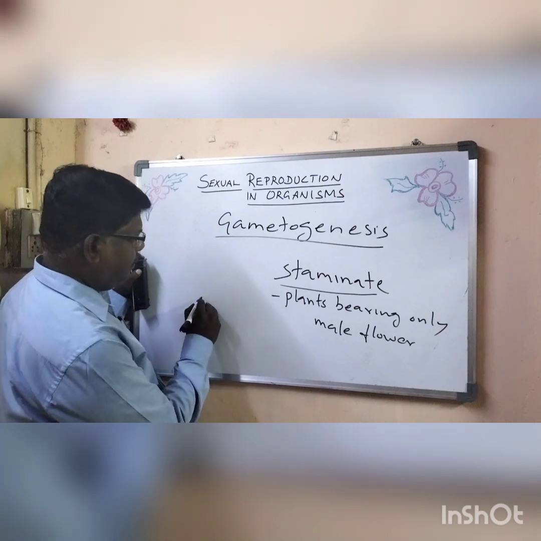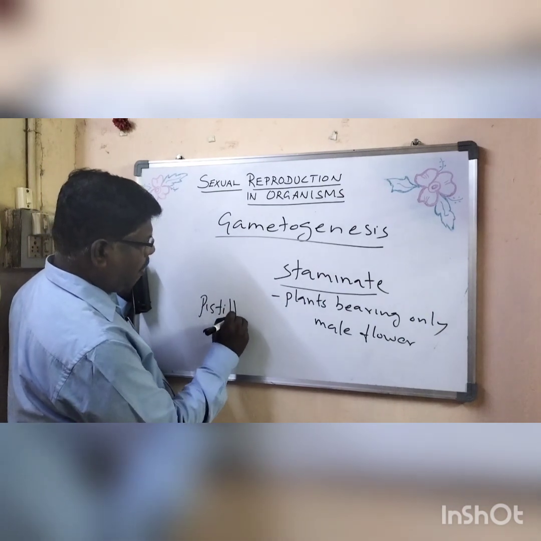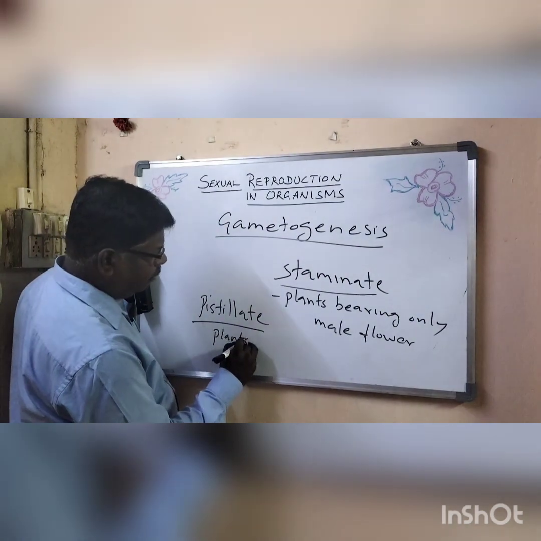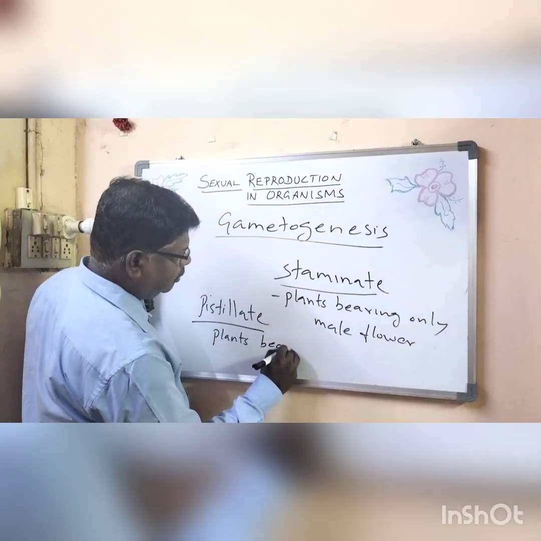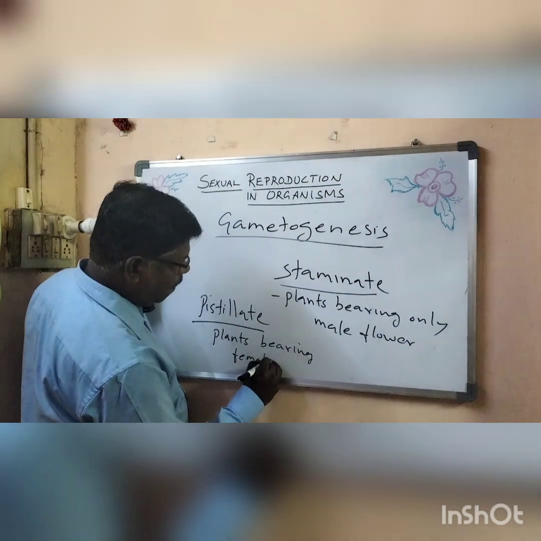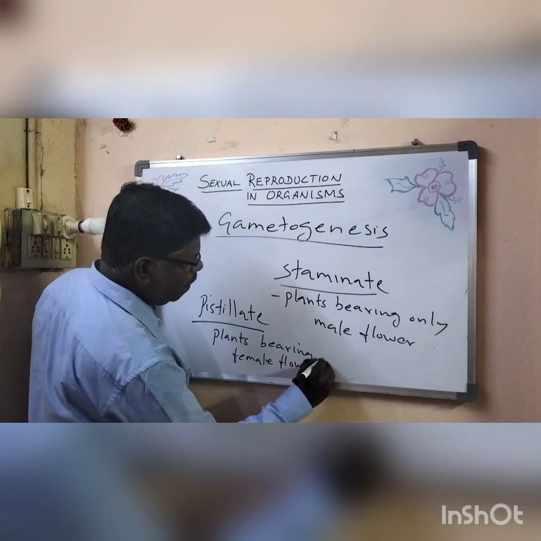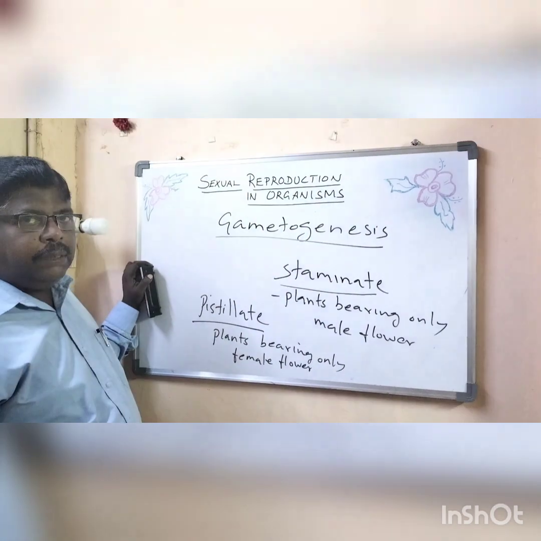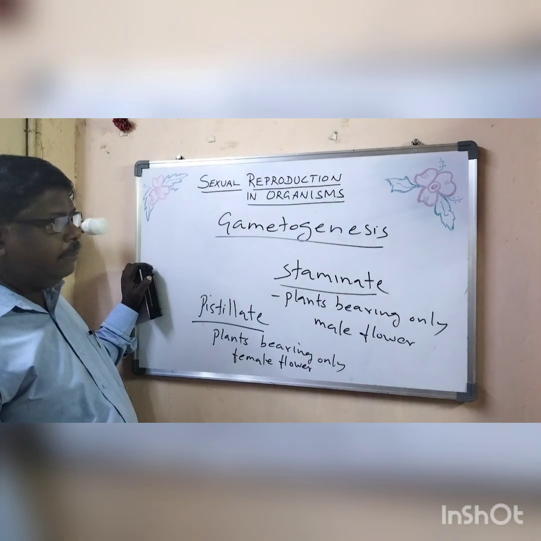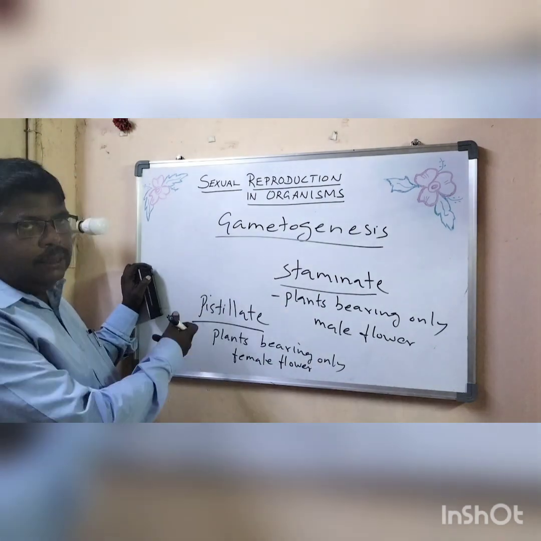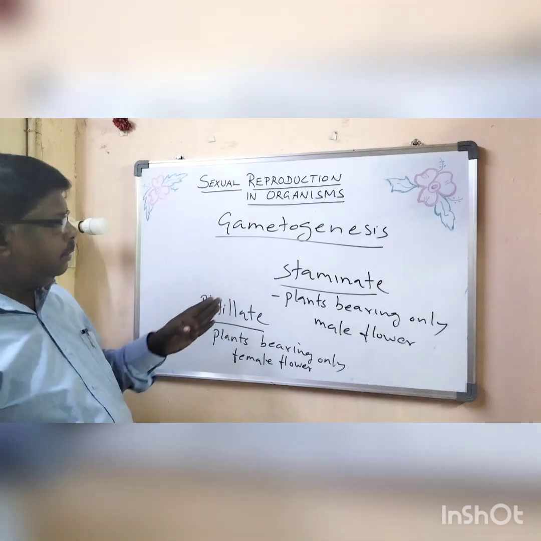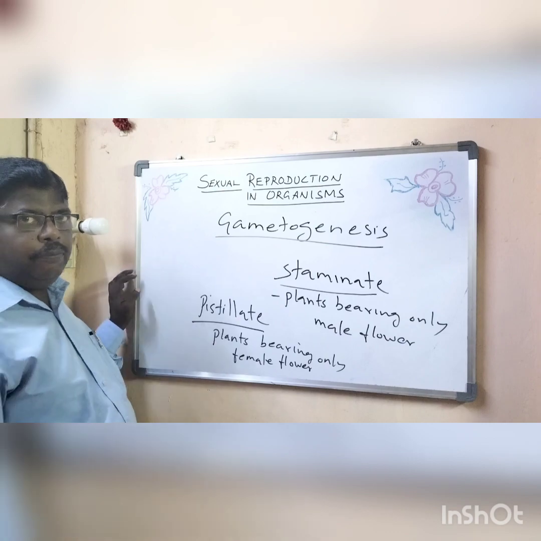Similarly, plants bearing only female flowers are called pistillate. Staminate came from the word stamens, and pistillate came from pistil. You know very well, stamen is the male reproductive organ and pistil is the female reproductive organ in case of plants.